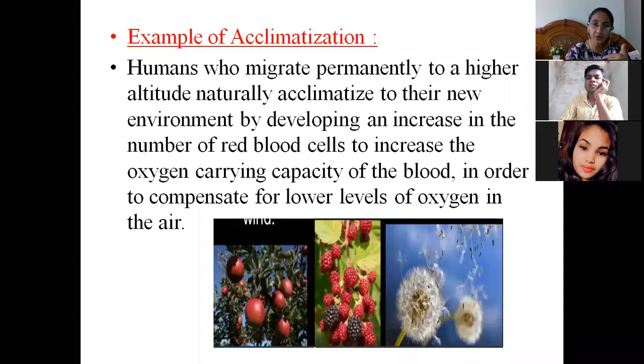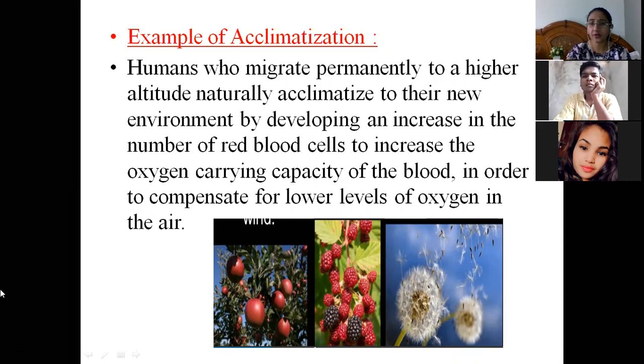So the body, after a particular period of time, adjusts to the new environment by developing an increase in the number of red blood cells to increase the oxygen carrying capacity, because mainly RBCs, the red blood cells, are responsible for carrying oxygen in the blood. So to acclimatize, the body produces more red blood cells, so the oxygen carrying capacity of the blood will increase.